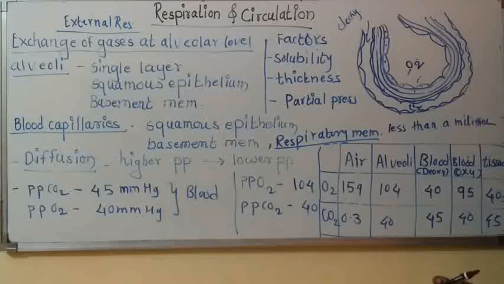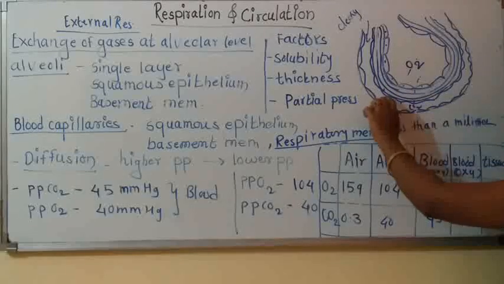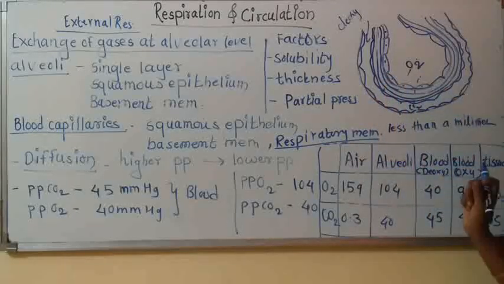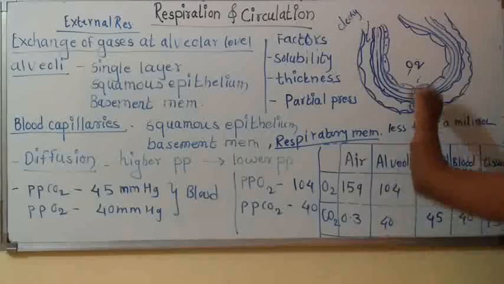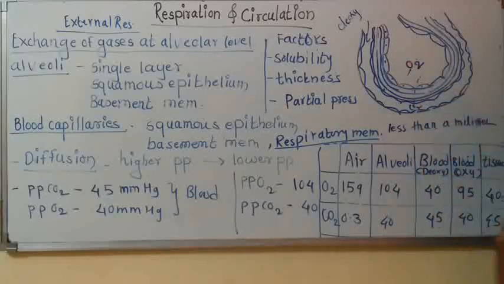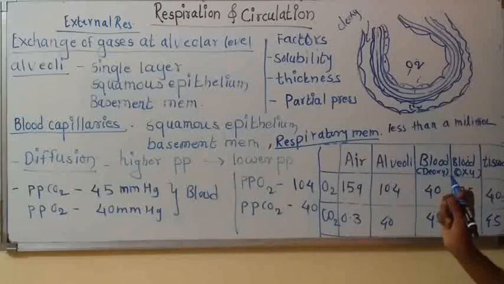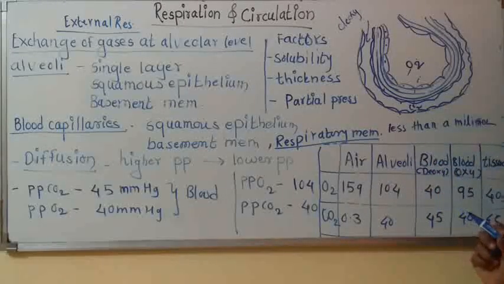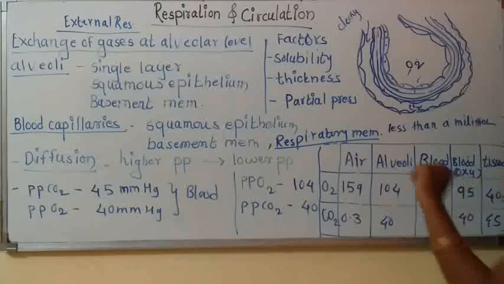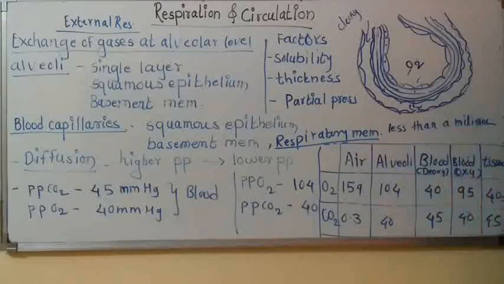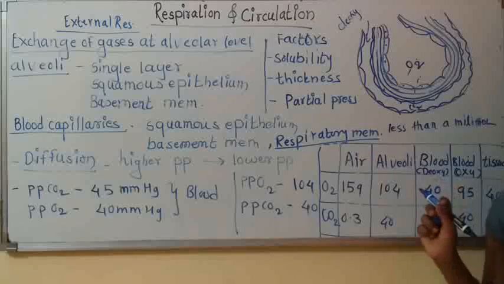So how is it decided which gas is going to diffuse from alveoli to capillary and capillary to alveoli? So remember one more thing: the atmospheric air we have inhaled does not contain only oxygen. Along with oxygen, it also contains other gases. In the same way, blood which is present in the capillary is not completely deoxygenated.